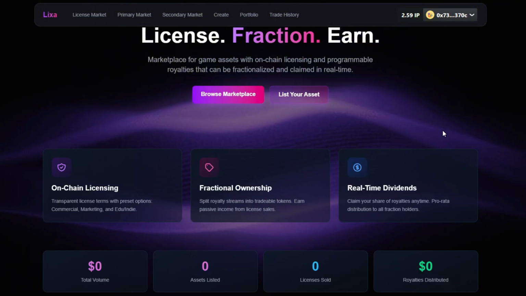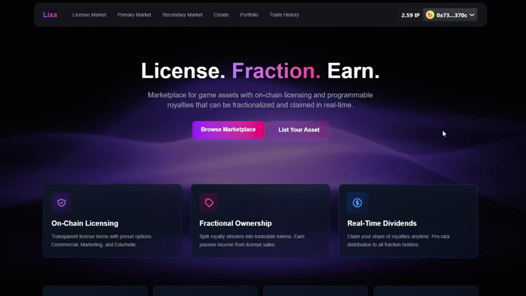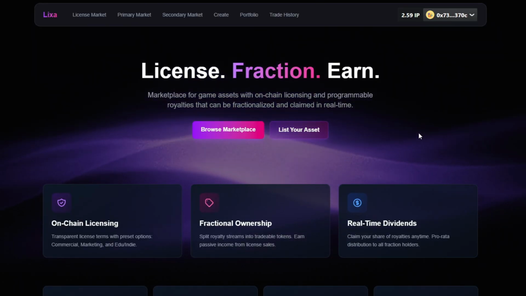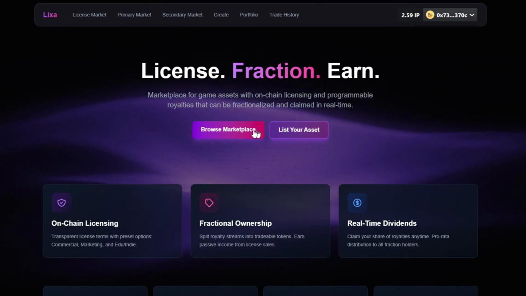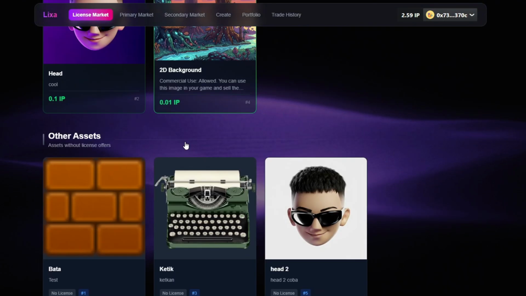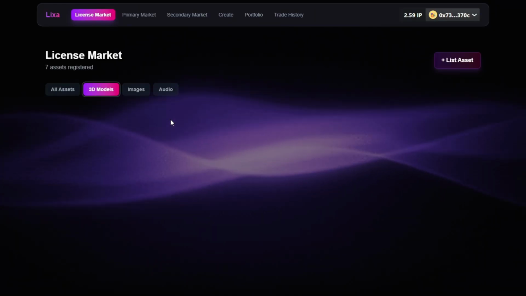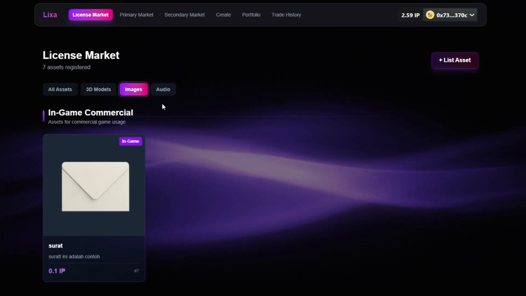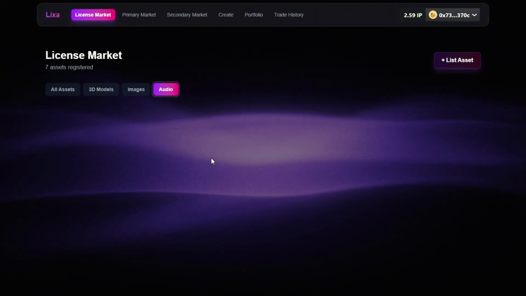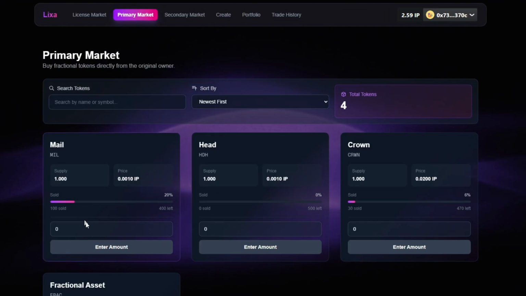When opening Lixa, users are welcomed by the landing page with the tagline License, Fraction, Earn, representing Lixa as a marketplace for game assets with on-chain licensing and programmable royalties. The license market page serves as a place for users to browse and purchase game asset licenses available on the Lixa platform. On this page, assets are displayed based on license categories and asset types, such as 3D models, images, and audio. The primary market page is used to purchase fractional tokens directly from the original asset owner.